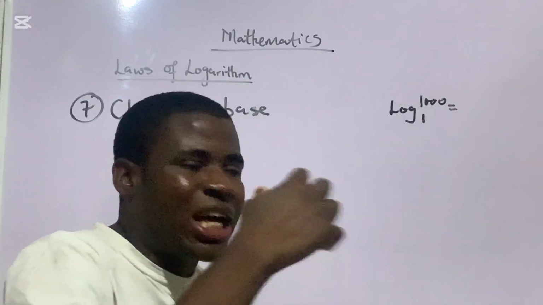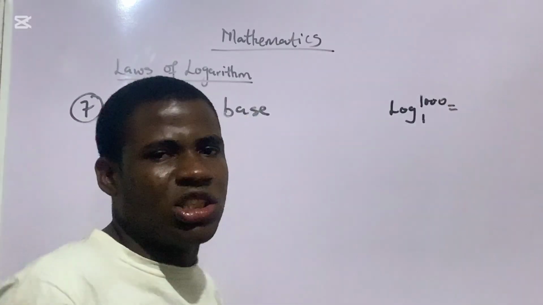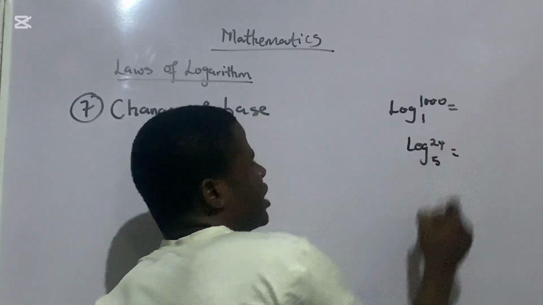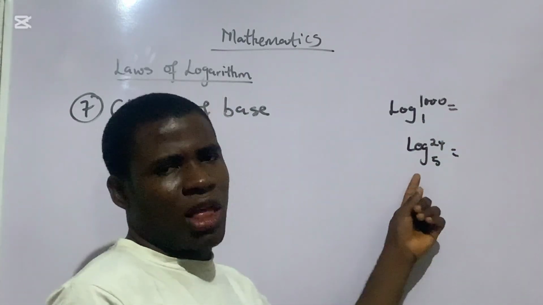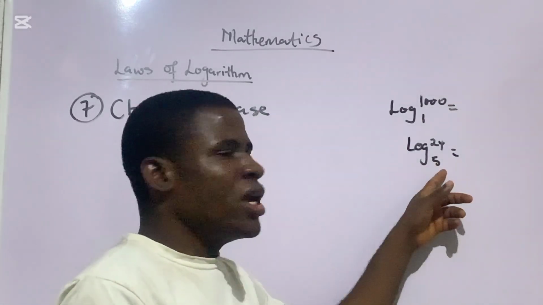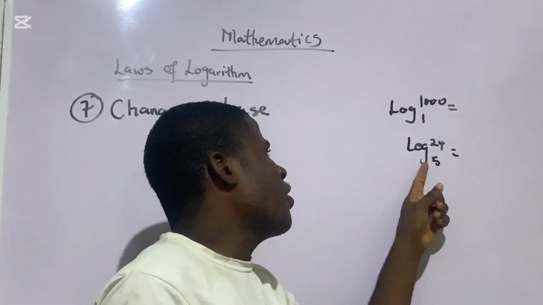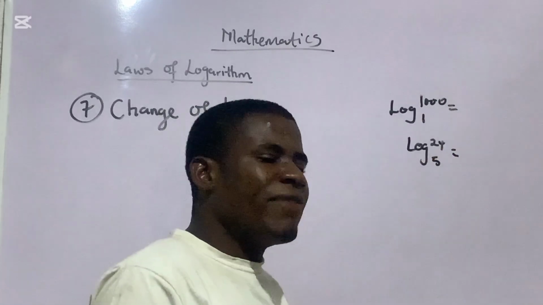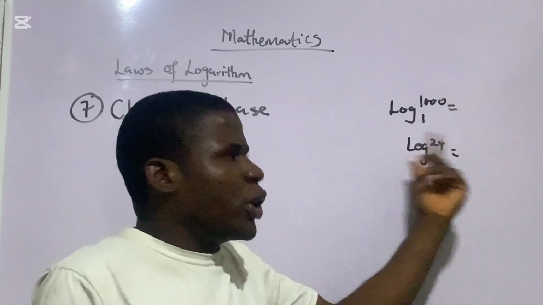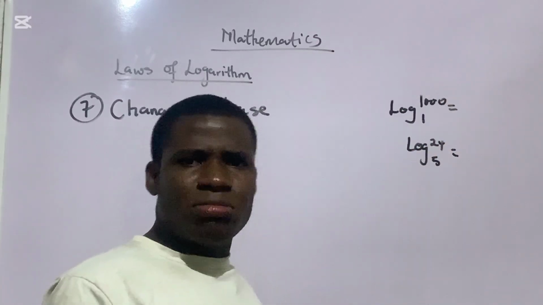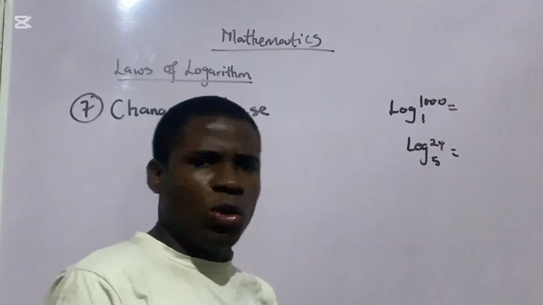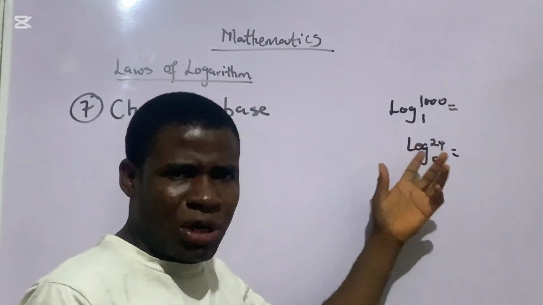There is something that must have happened before you start thinking of change of base. If tomorrow someone asks you of log 24 base 5, what's the answer? The truth is that if you want to solve this by yourself without applying a calculator, my dear, you can't actually tell. You start asking yourself, 5 raised to power what will give us 24? 5 raised to power 2 is 25. Do you understand? So we're actually saying 5 raised to power 1 point something would land at 24. Doesn't make sense. You can't get the actual value. So it is only at this point, if it is possible, you start applying change of base.